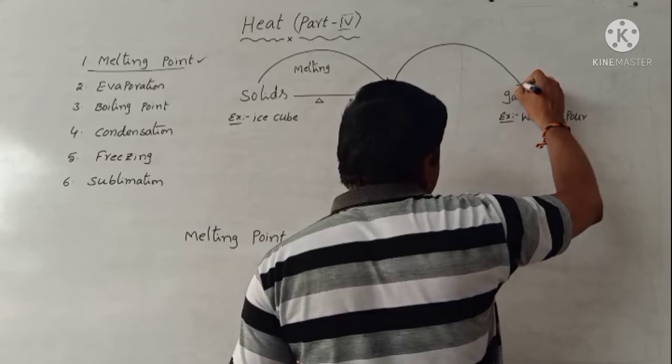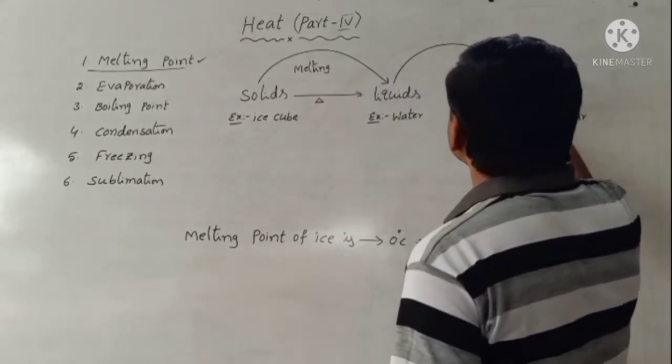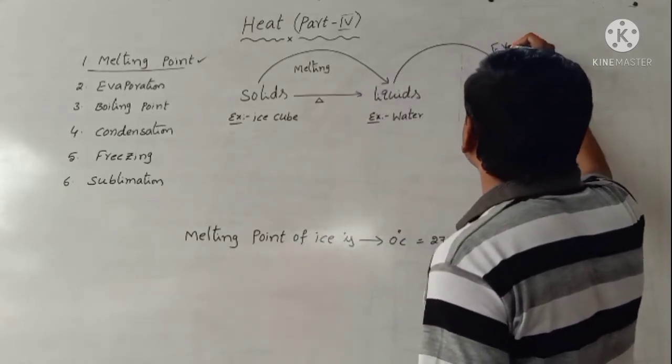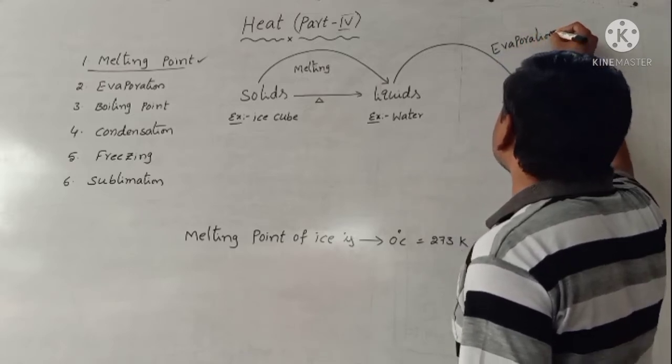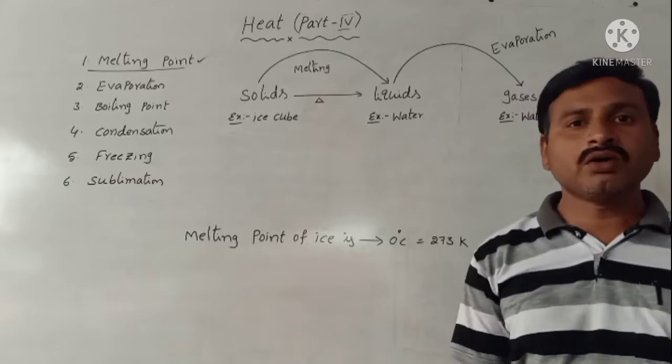Next, liquid phase changing to gaseous phase is called evaporation. What is evaporation?